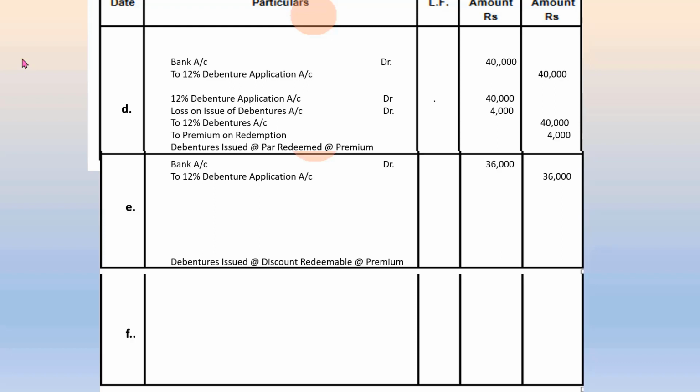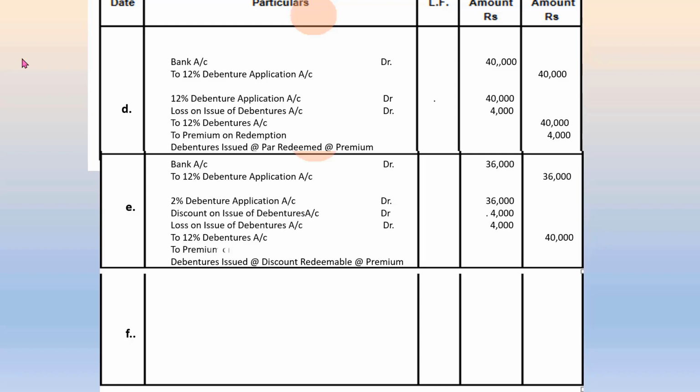This will affect the second entry that transfers the balance in the debenture application account to the debenture account. The debenture account will have to be credited with the full face value of the debentures issued. The money credited to the debenture application account, however, is something less. The difference is accounted in the discount on issue of debentures account.